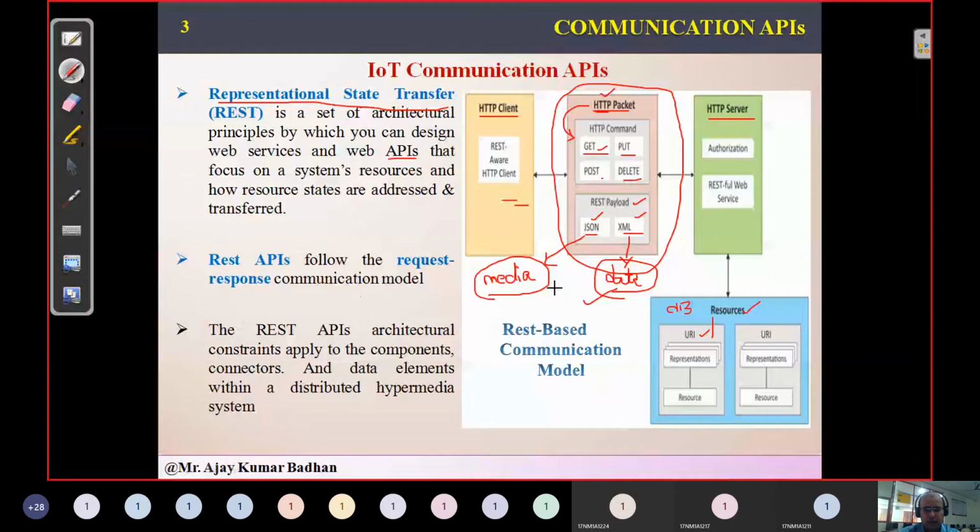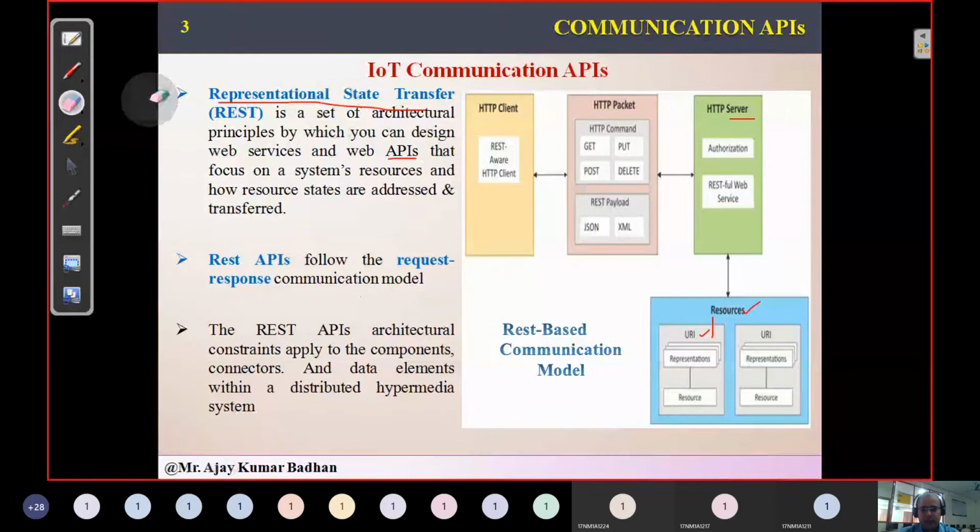XML cannot handle images, or to a certain extent it can handle them, but when it comes to media, it cannot handle them. So definitely we require a separate package, and that is what we call JSON. Using these packages, the client tries to access the information from the server. And remember one more point here, something called resource allocators.